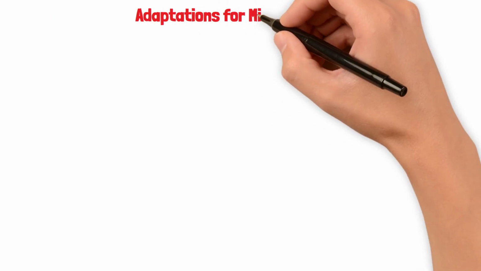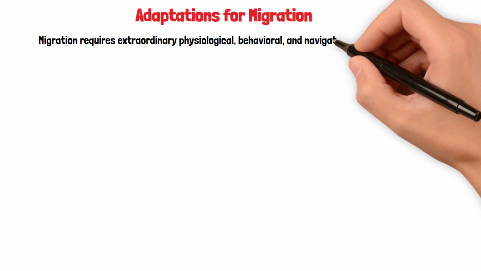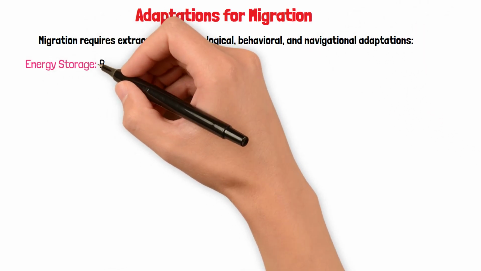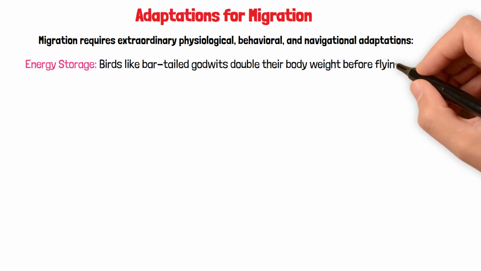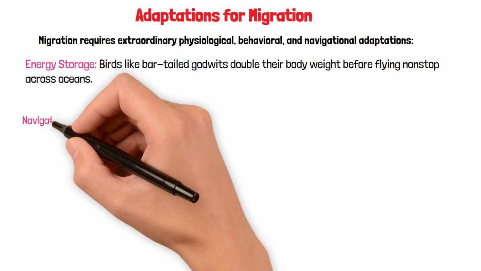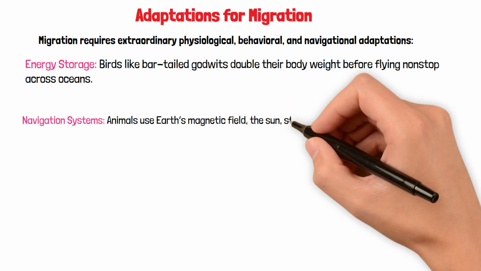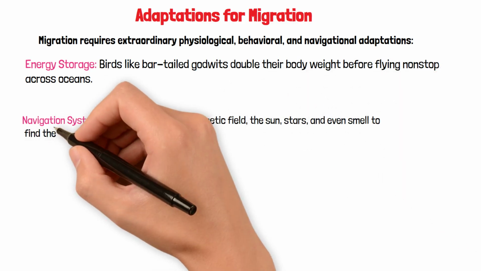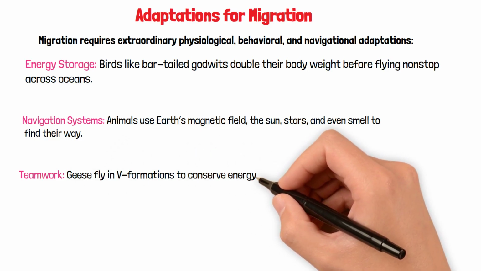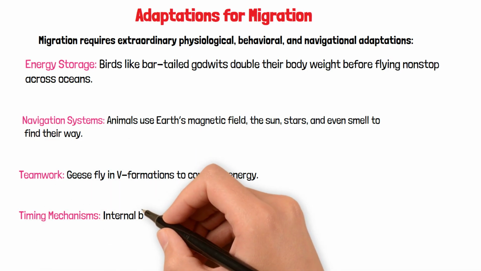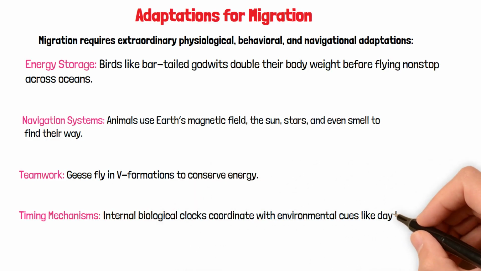Adaptations for migration. Migration requires extraordinary physiological, behavioral, and navigational adaptations. Energy storage. Birds like bar-tailed godwits double their body weight before flying nonstop across oceans. Navigation systems. Animals use Earth's magnetic field, the sun, stars, and even smell to find their way. Teamwork. Geese fly in V formations to conserve energy. Timing mechanisms. Internal biological clocks coordinate with environmental cues like day length.